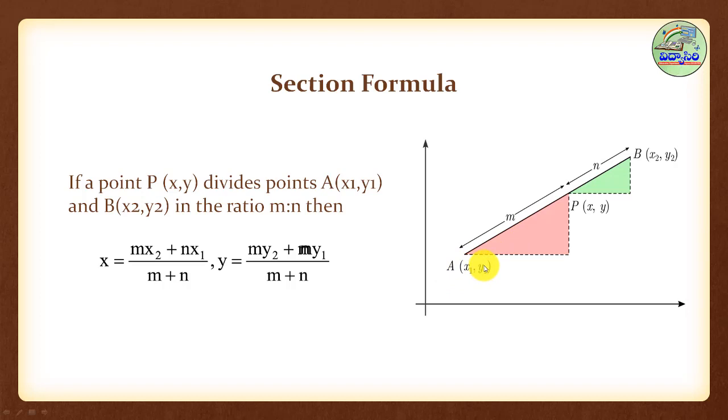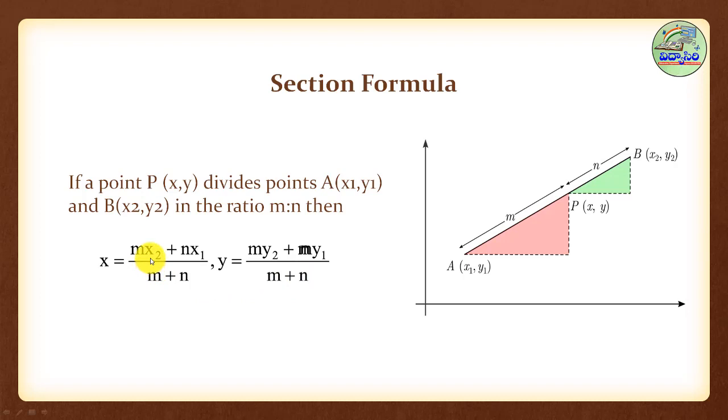A (x1, y1), B (x2, y2). Here is a point P. We don't know where it is, but we know the ratio in which it is divided by P. So how to find the location of this point? What you want is the x coordinate and y coordinate. If you want to find the x coordinate of point P, x is equal to (m x2 plus n x1) by (m plus n). So here also y is (m y2 plus n y1) by (m plus n).